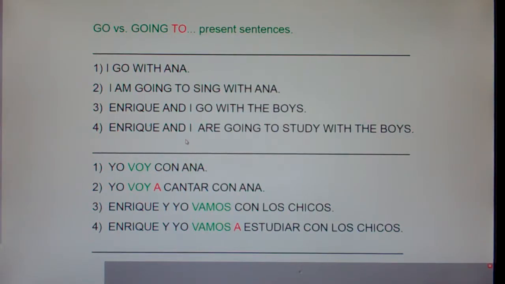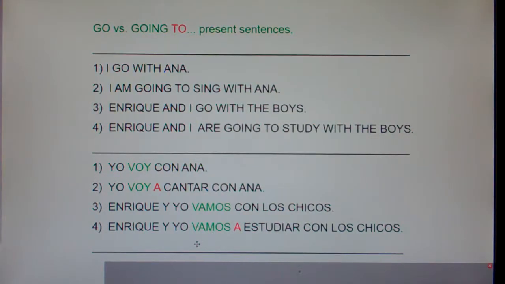Well, number two, I'm going to sing. I'm going to. Anytime you hear going to, I'm going to get an A, you need an A. But in number three, Enrique and I go with the boys, you don't hear going to. You only stick in the A when you can hear or circle the phrase going to.